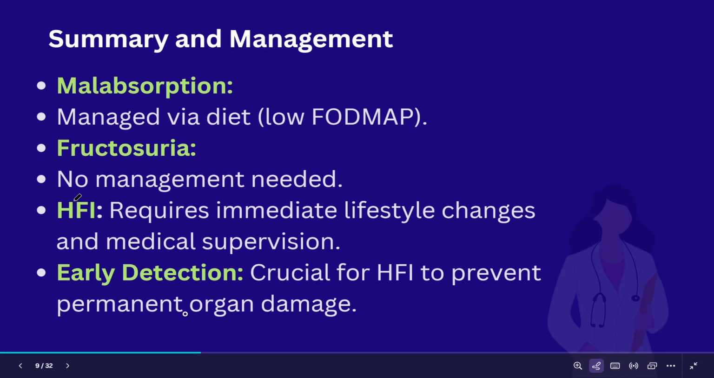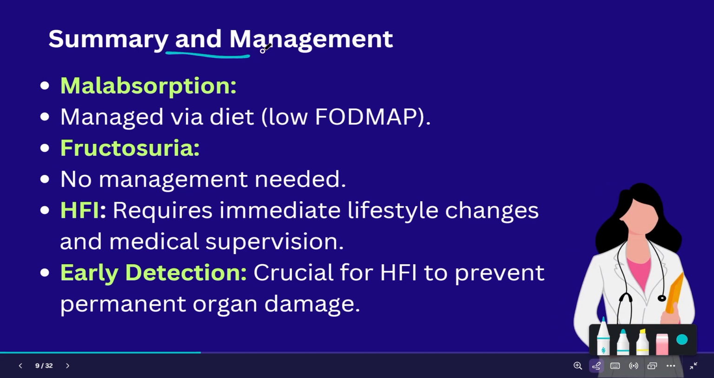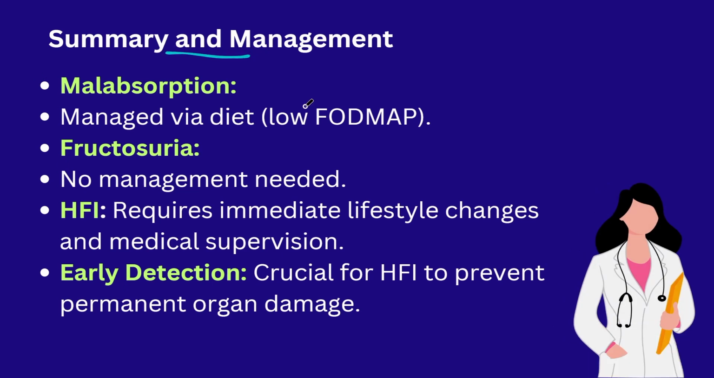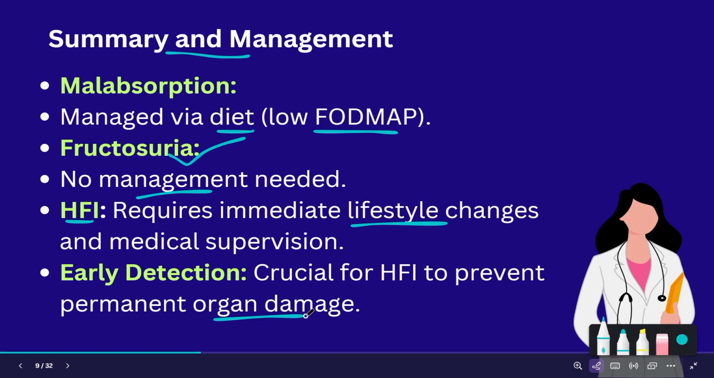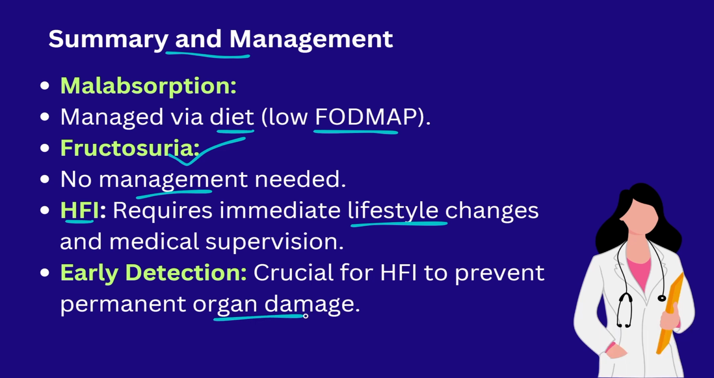The summary of these and also management. How can we manage this condition? First, we have to follow a diet which is low in FODMAP. These types of foods should be avoided, and there is no management required for fructosuria because of no symptoms. But if it is a hereditary condition, lifestyle changes should be followed. The food items are changed, and it is important to understand that if there is permanent organ damage, treatment is involved and the person should be hospitalized.